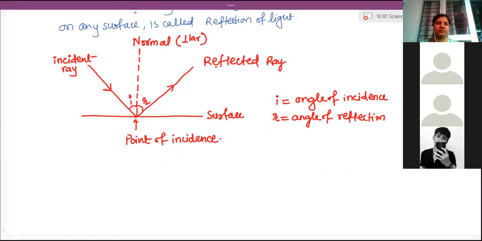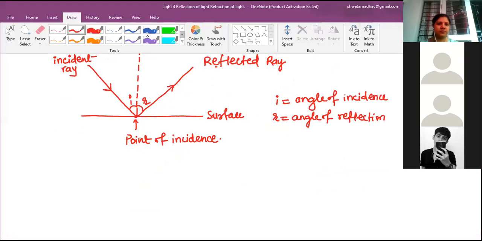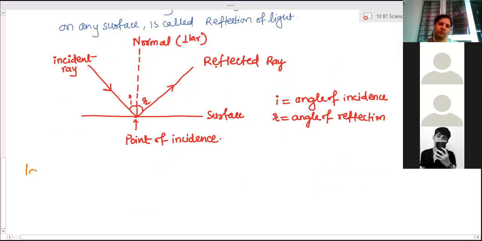Laws of reflection. Ma'am. Give me a second.